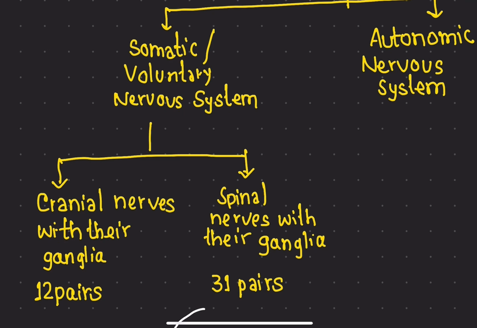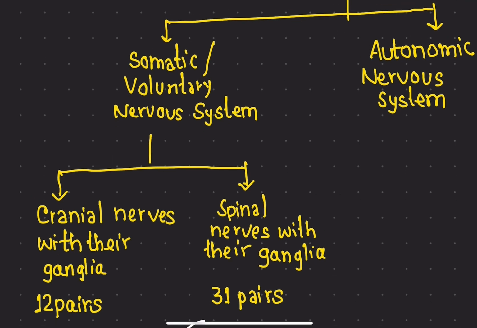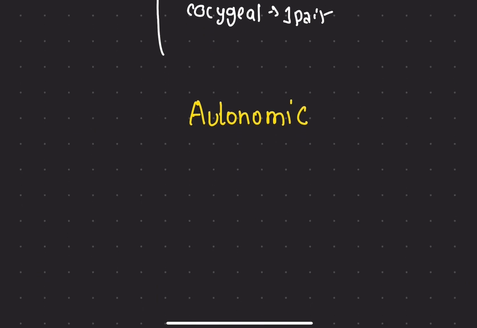In case of the autonomic nervous system, it is divided into the sympathetic nervous system and also the parasympathetic nervous system.